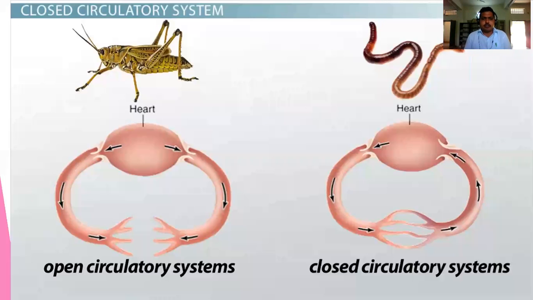Sinuses means one empty space that is filled with blood. Here the heart pumps the blood. The blood is sent through the blood vessels to one empty area that we call sinuses. Where the blood reaches the sinuses, it is in contact with all the parts of the body.